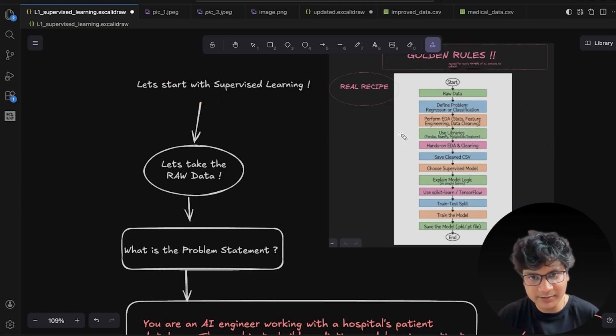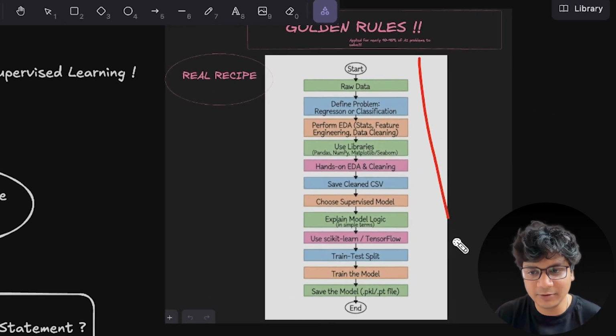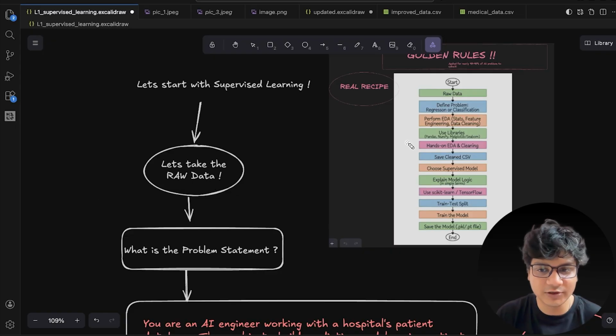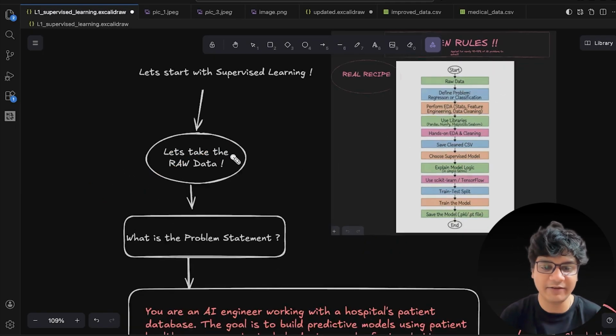What we will be studying in today's lecture is this: we are supposed to take one dataset and train one supervised model in order to get the solution to our problem from the model, right? So we will be following this golden rule entirely. Let's understand. First of all, let's go to step number one. What is raw data? We have taken one raw dataset.